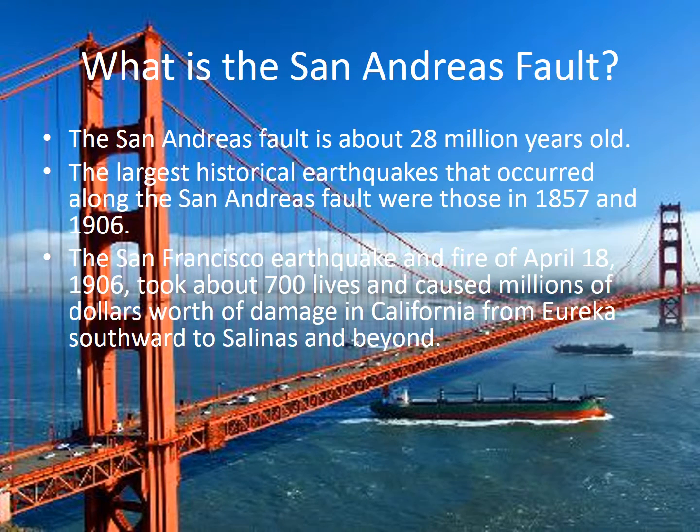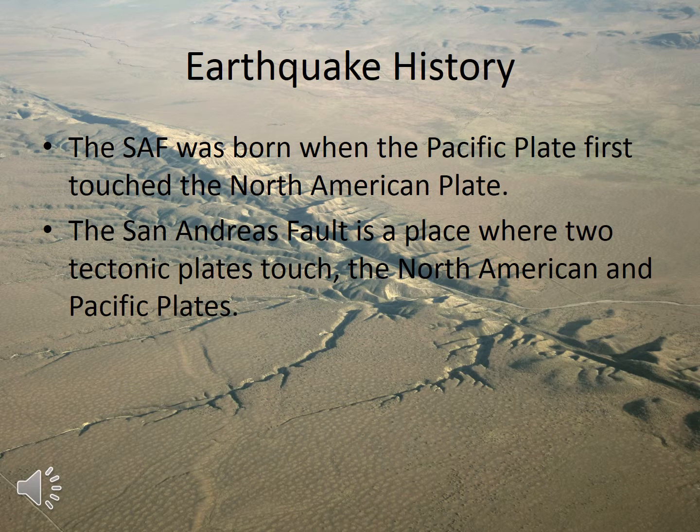What is the San Andreas Fault? The San Andreas Fault is a fault line that extends for about 600 miles through the length of coastal California. The San Andreas Fault is about 28 million years old. It forms a tectonic boundary between the North American and Pacific plates.